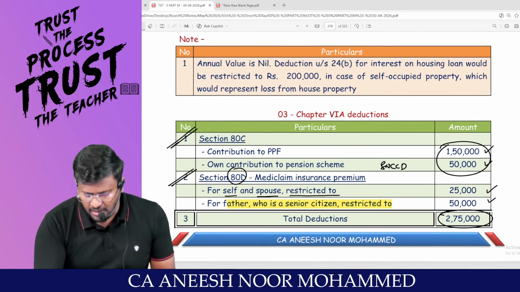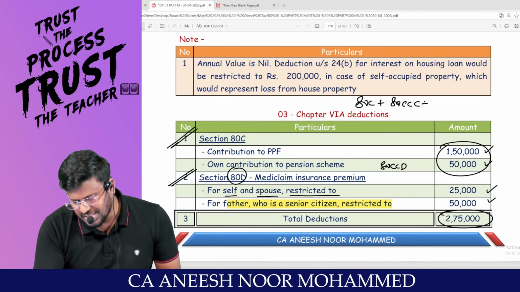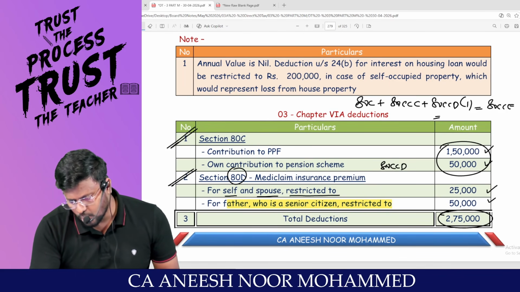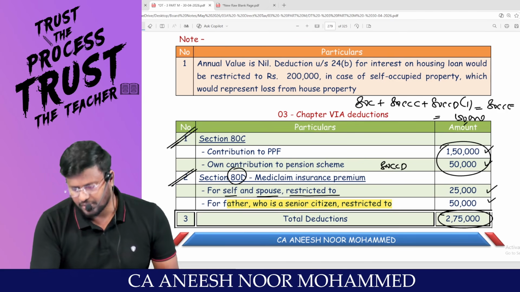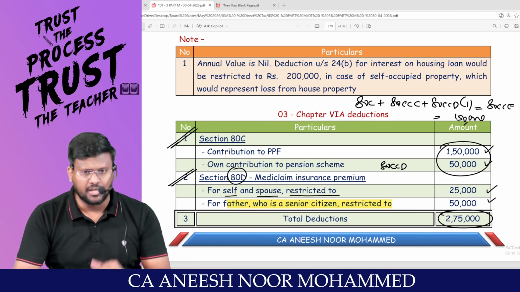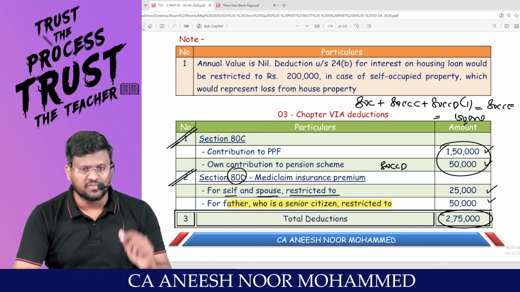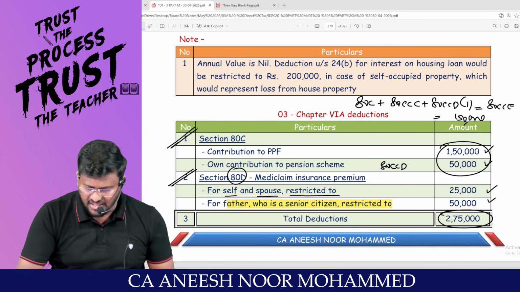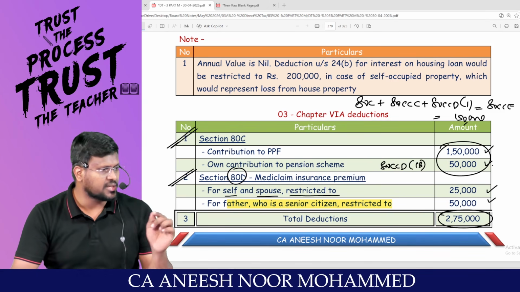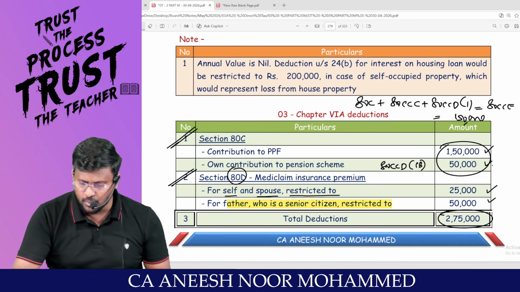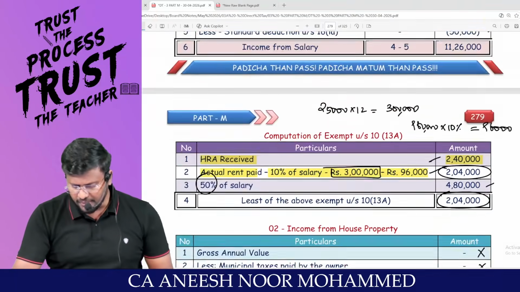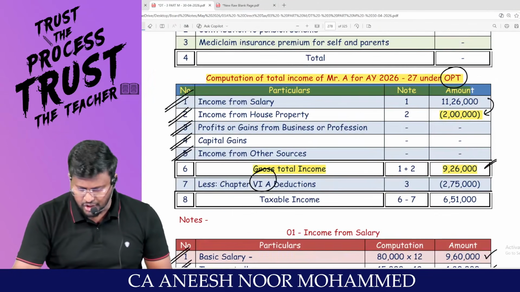Because our mathematical formula is 80C plus 80CCC plus 80CCD subsection 1 is equal to 80CCE. That is equal to 1,50,000. Am I right? Sir, if an employee's contribution exceeds 10% of salary, then over and above 10% of salary, up to 50,000, can we claim it as deduction under 80CCD subsection 1B? You claim this 50,000 under 80CCD subsection 1B. Anyway, 80CCD subsection 1B is not within the limit of 80CCE. Able to appreciate. So 2,75,000 is the allowed chapter 6A deduction, my dear lovable students.